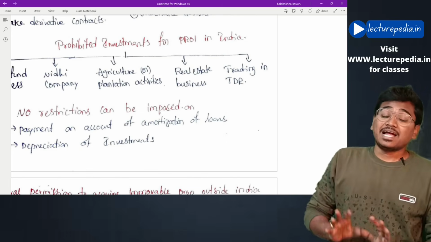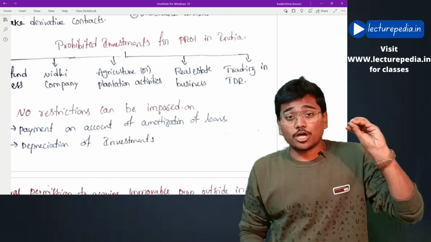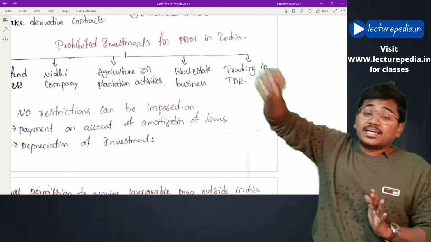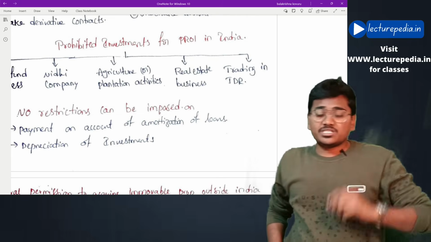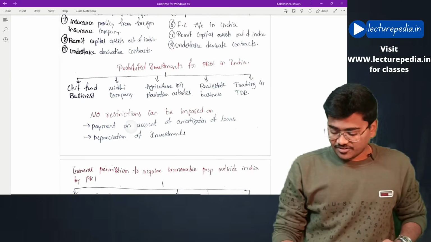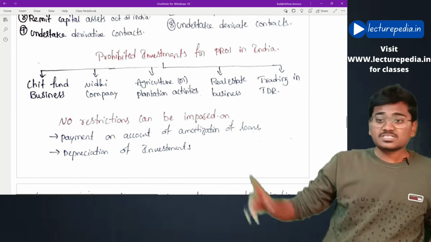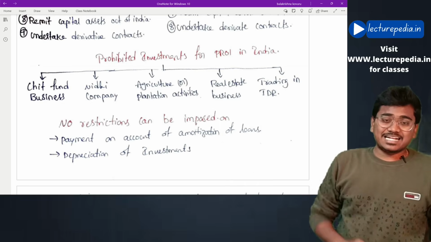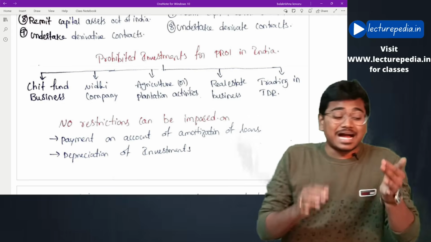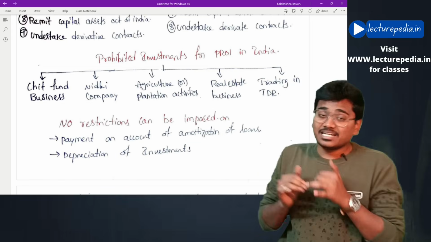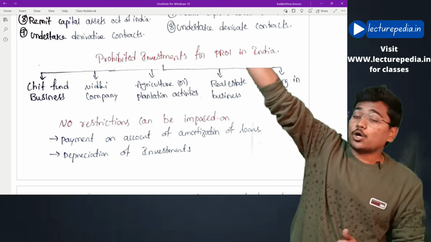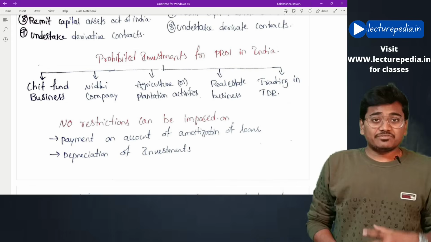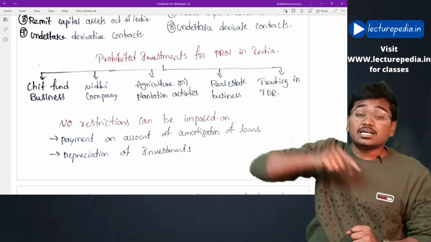Hope this is clear. And there are 5 prohibited investments that a person resident outside India cannot make in India. What are those 5 businesses? First one, chit fund business, nidhi company, and agriculture or plantation activities. Any company which is involved in agriculture or plantation activities in India, in that type of company a person resident outside India cannot invest. And also a company which is involved in real estate activities, even in that company a person resident outside India cannot invest.